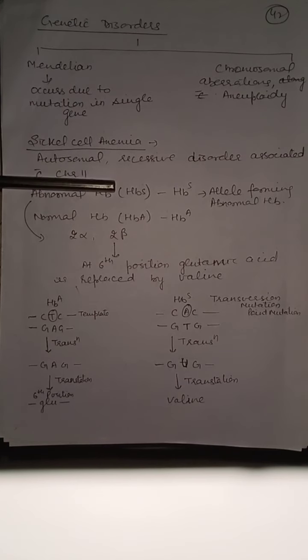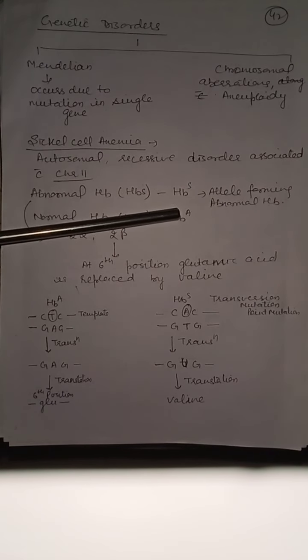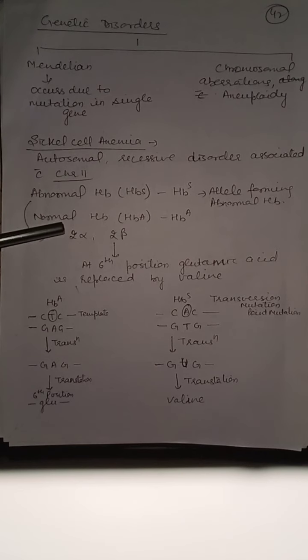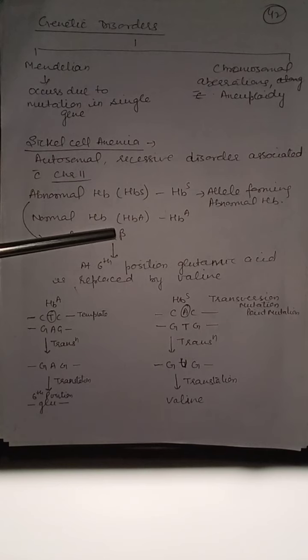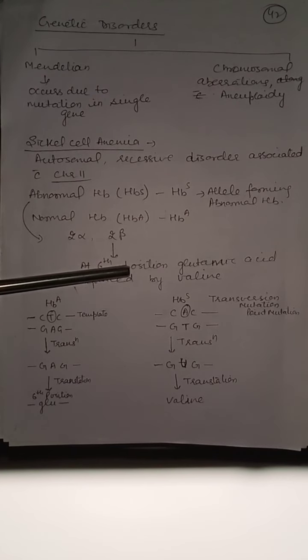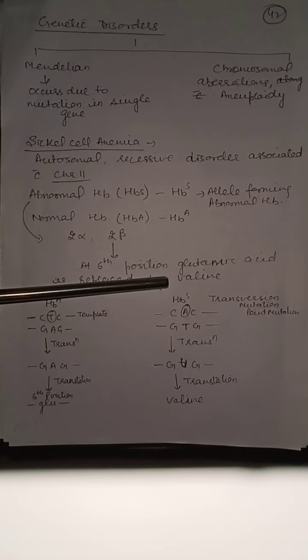Abnormal hemoglobin is designated by HbS allele, and normal hemoglobin is formed by normal allele HbA. Normal hemoglobin has 2 alpha chains and 2 beta chains. In abnormal hemoglobin, at 6th position, glutamic acid is replaced by valine. Normal hemoglobin has glutamic acid at 6th position in the beta chain, whereas abnormal hemoglobin has valine at 6th position in the beta chain.